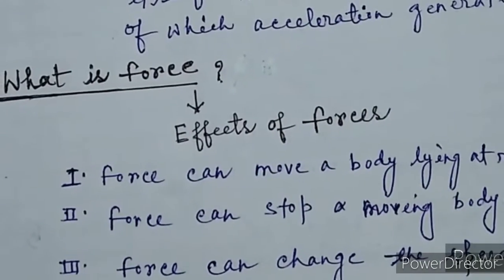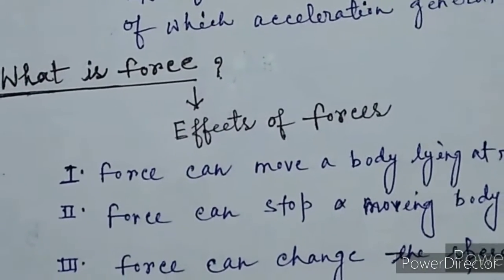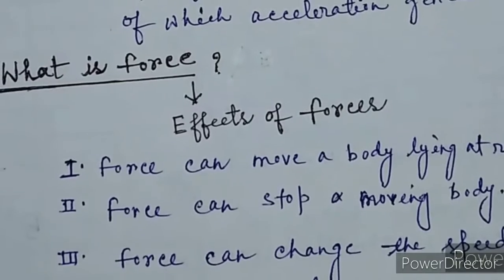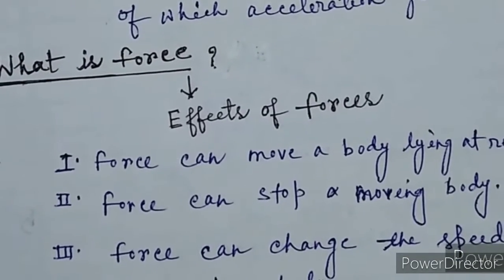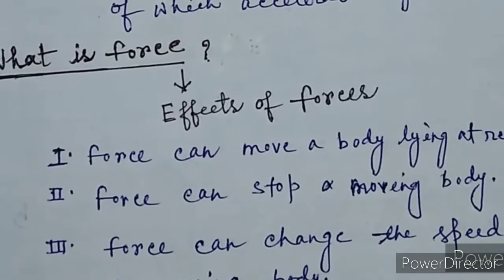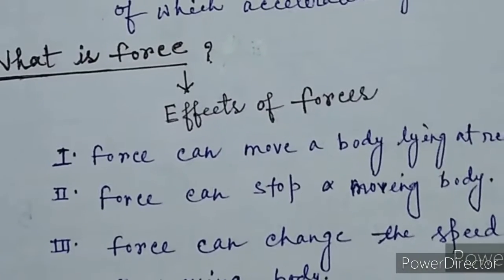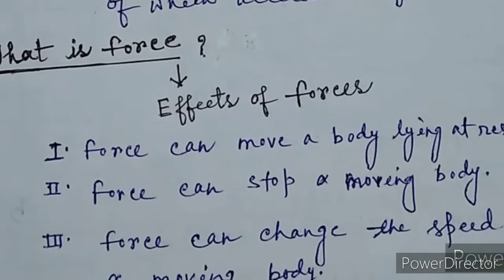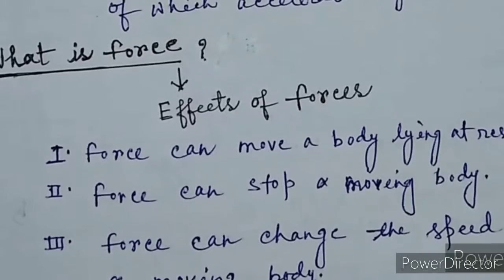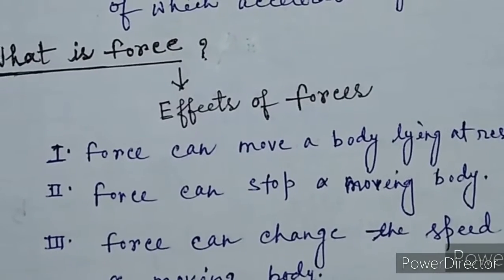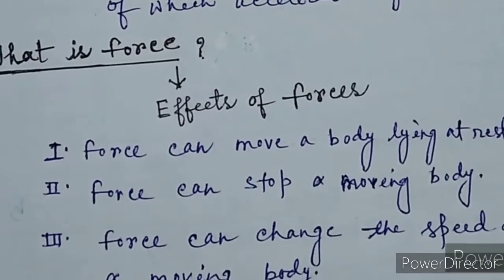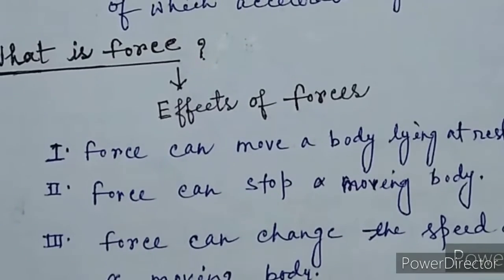So let me see what is written: the effects of forces. First effect: force can move a body lying at rest. Let me take one example. Suppose a body is in the position of rest and somebody comes and pushes it. Then the body will start moving.